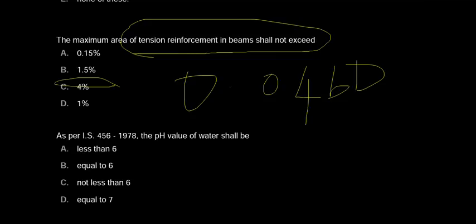That's equal to 4% of the BD. So the correct answer is 4%. The maximum area of tensile reinforcement in a beam shall not exceed 4% according to IS 456. Now we will move to the next question.